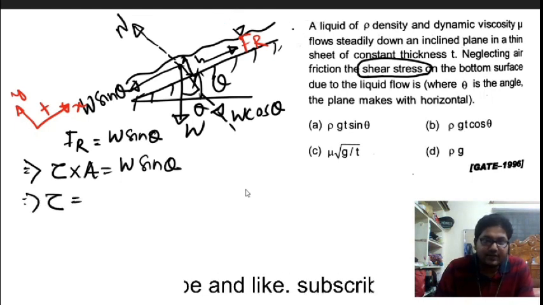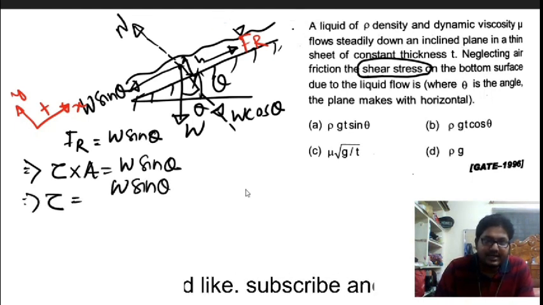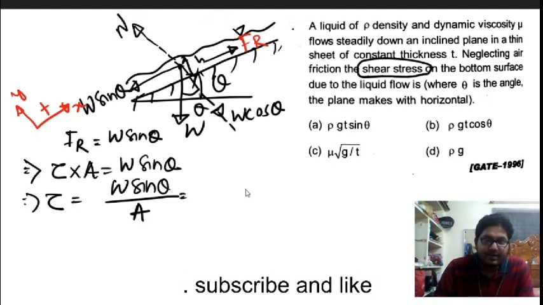So the shear stress will be W sin theta divided by the area.